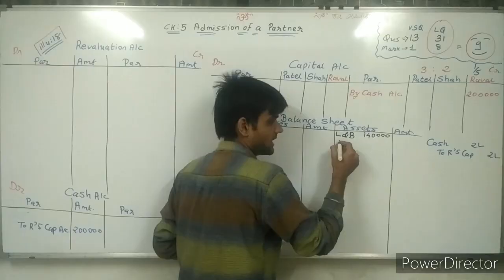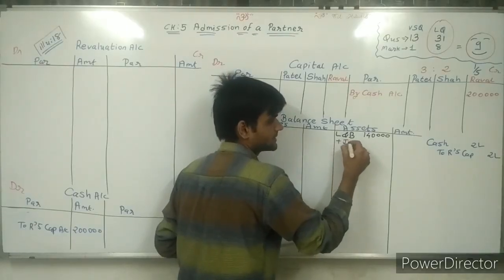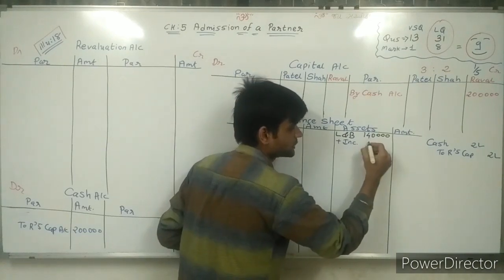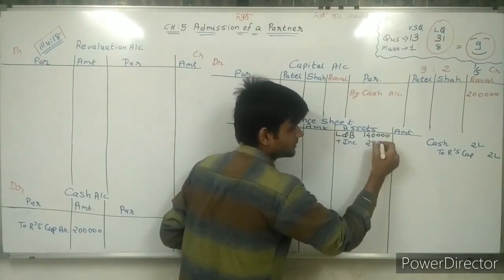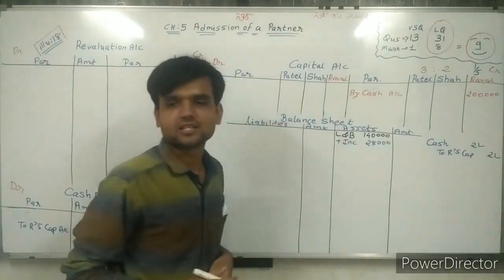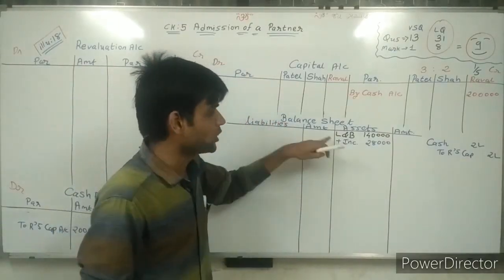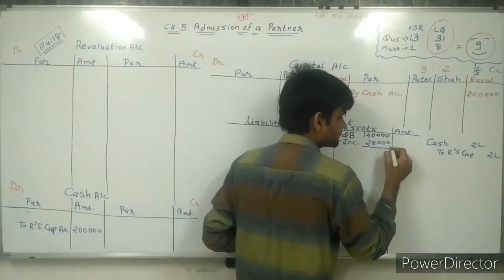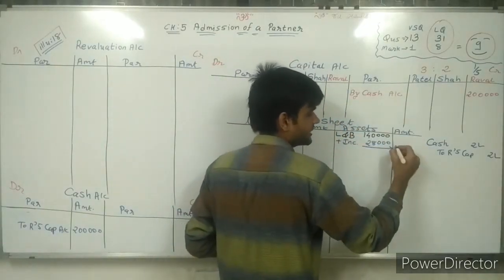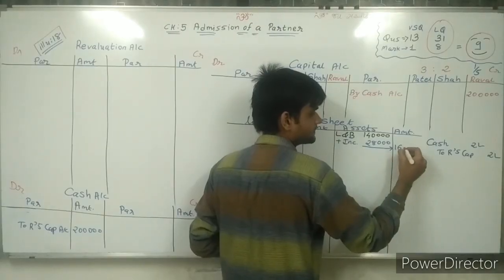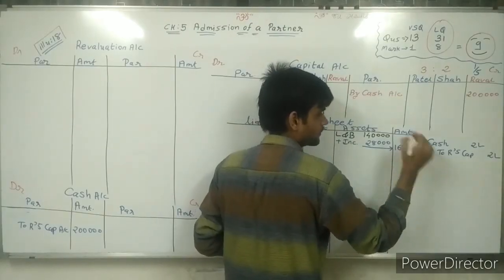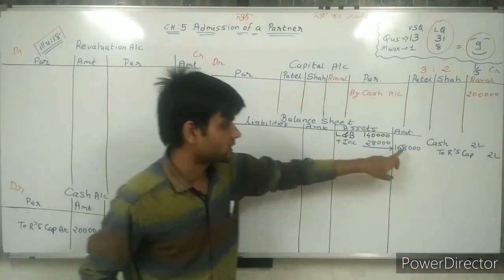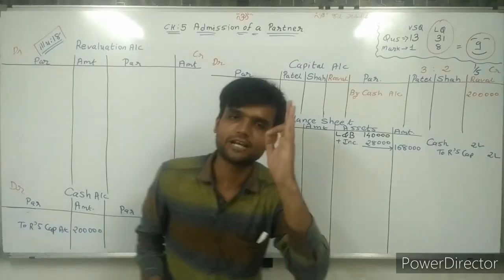So, sir, plus increase 20% of 1,40,000. 14 twos are 28. Sir, 28,000. This is the increase in value of land and building. Now make the total of these two and write down the net amount on the outer side. So, sir, 1,40,000 plus 28,000, 1,68,000 is the value of land and building.